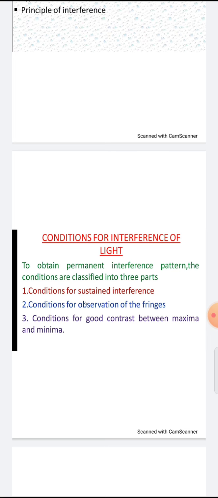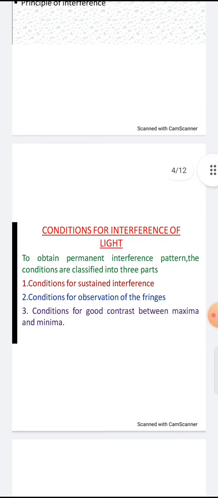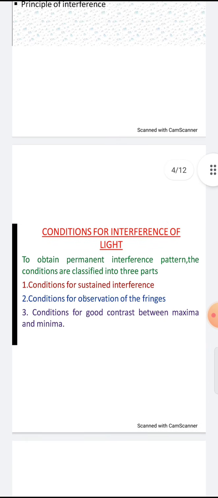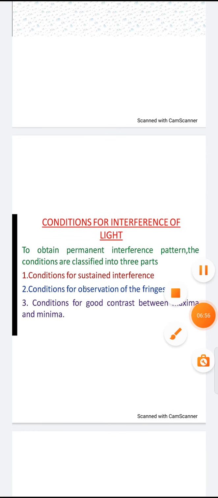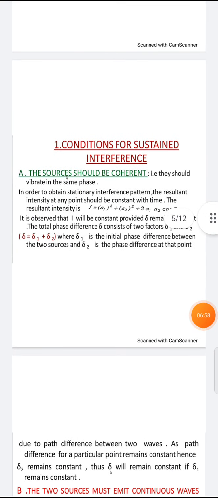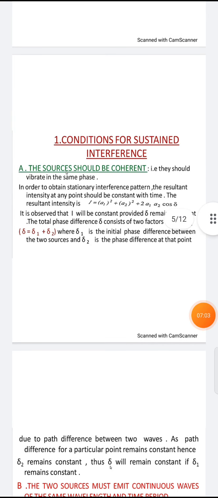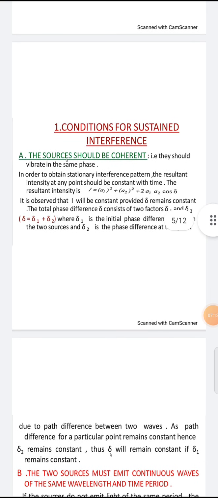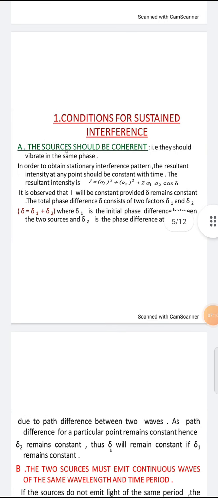Okay, and the first one is the conditions for the sustained interference. It has some conditions, which is whether the wave should be sustained or not. Okay, these are all the conditions of the interference of light. Next one is conditions for the sustained interference. If we take it as coherent sources, then the source should be like this. If you observe this picture, then you can understand very clearly.